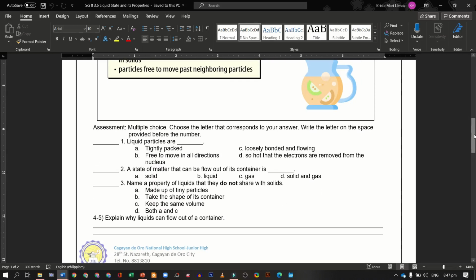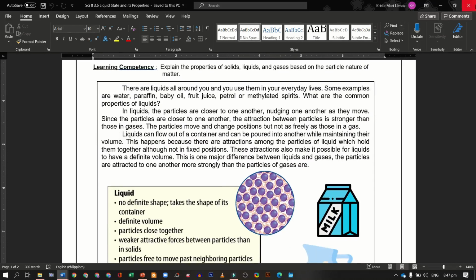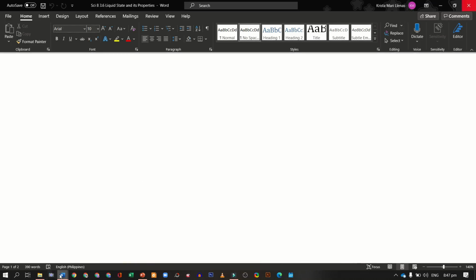Okay, so multiple choice. Choose the letter that corresponds to your answer. Write the letter in the space provided before the number. There are three items for the multiple choice. And 4 to 5, explain why liquids can flow out of a container. So the answer here is just found in your concept notes. Next, we will have 3.7.